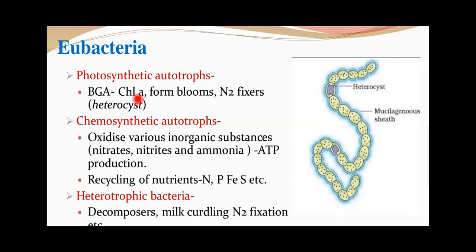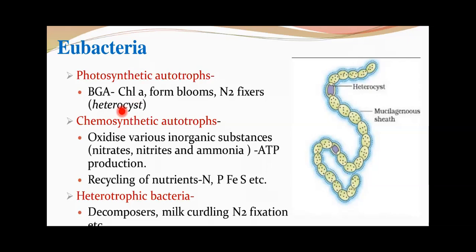One more thing about blue-green algae is that these organisms can be unicellular, colonial, colonial filamentous, etc. Colonies are generally surrounded by a gelatinous sheath. They often form blooms in polluted water bodies. That is what we call algal bloom. These are the organisms responsible for algal bloom formation. Examples you can give are Nostoc, Anabaena, etc.